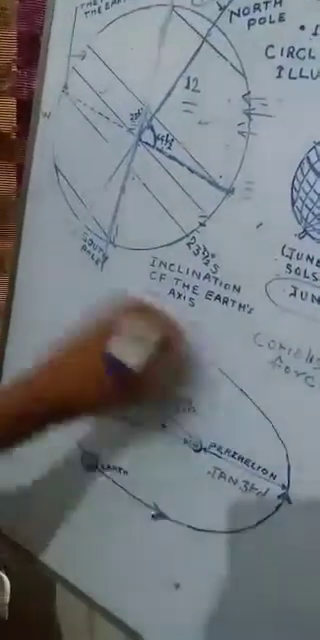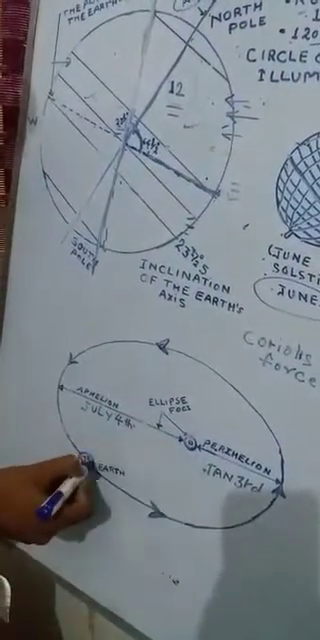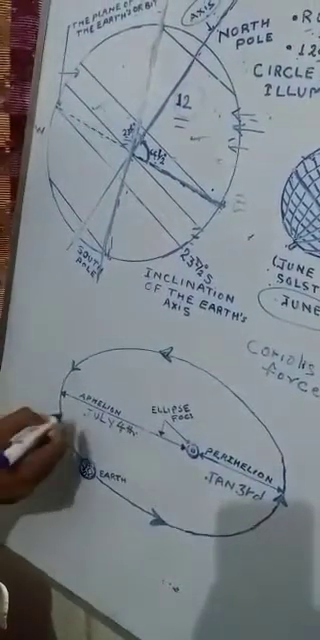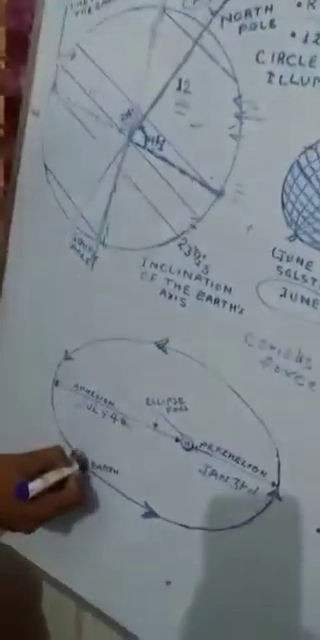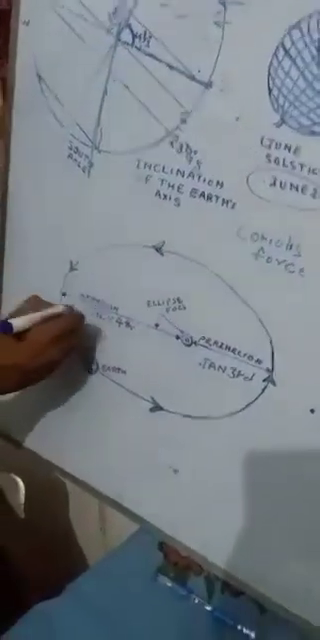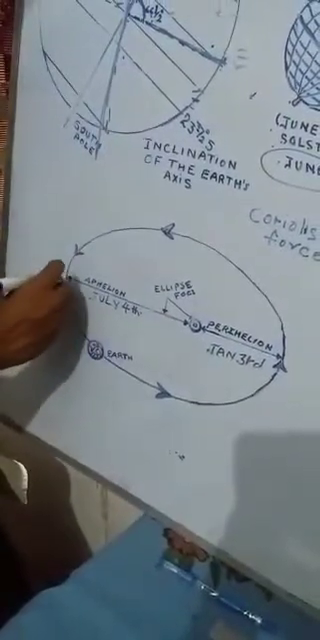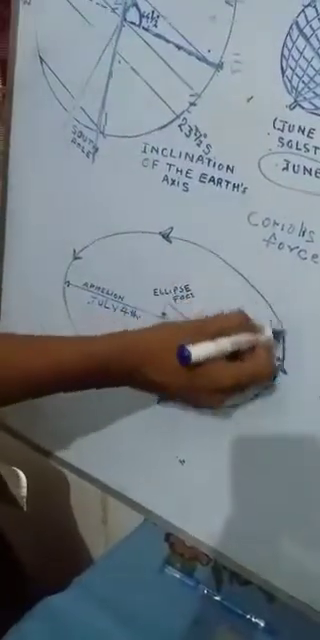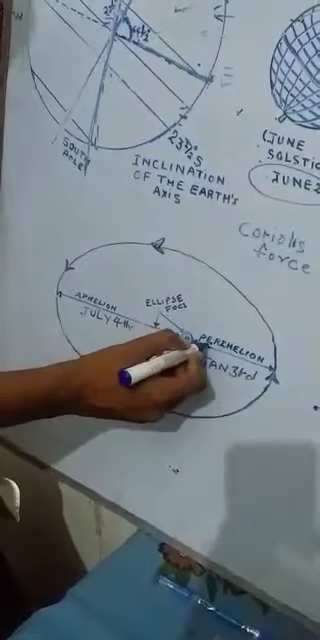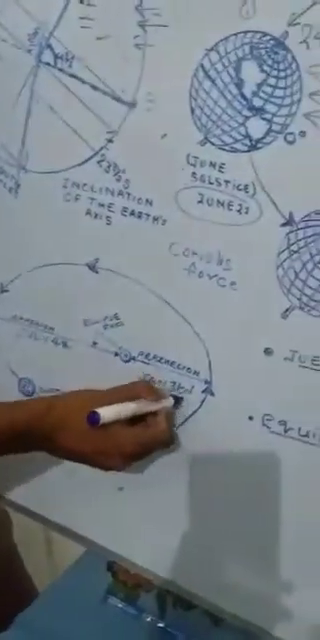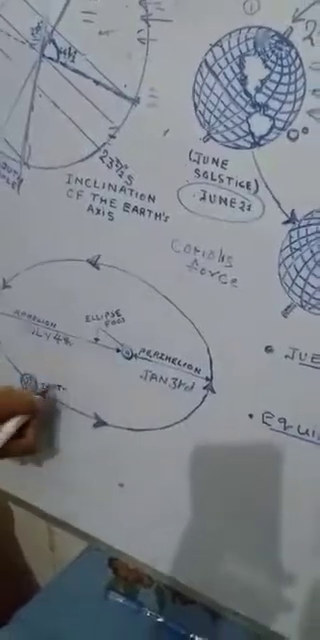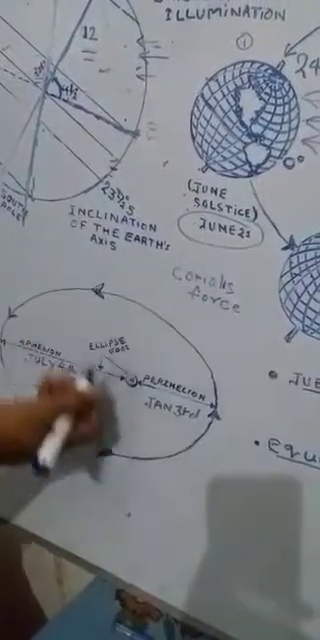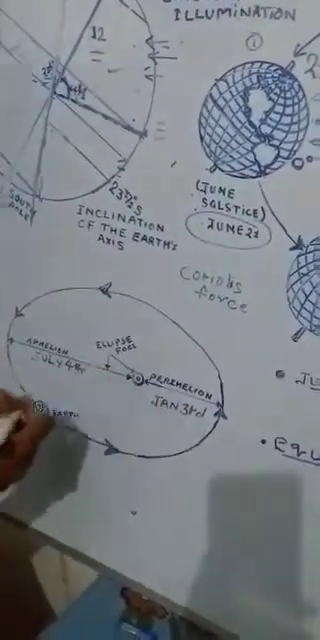During the revolution of the earth, sometimes our earth comes closer to the sun, and sometimes it is farthest from the sun. On July 4th, when the earth is farthest away from the sun during its revolution, it is called aphelion. When it comes closer to the sun, it is called perihelion. January 3rd is the time when we experience perihelion. So these are the concepts we have seen.